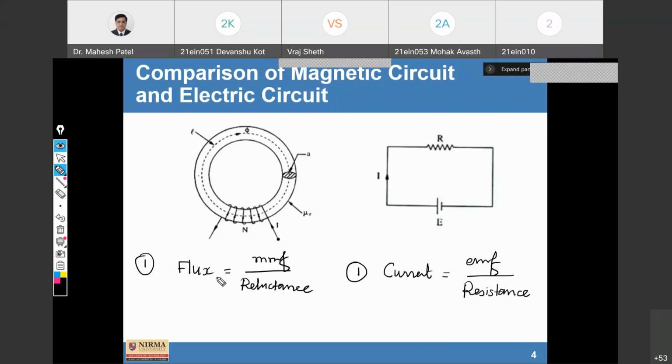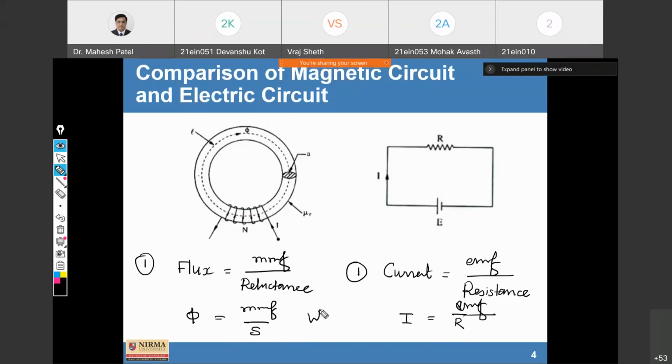If you want to write the equation of flux, flux phi is MMF upon reluctance S. Here we also know that current I is equal to V by R, or sometimes it is written as EMF upon R. So MMF upon reluctance is flux, and EMF upon R is current, where flux is always in Weber, and the current I is always in ampere. So this is the first difference.